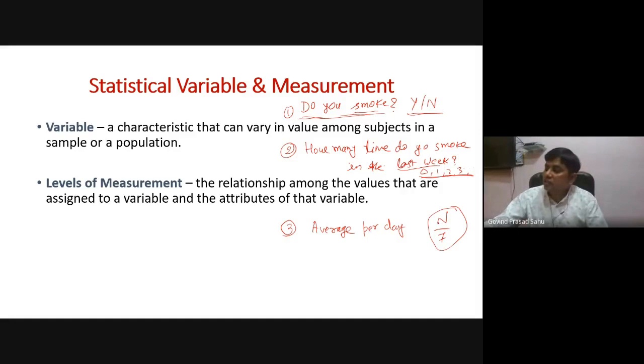Since it is n by 7, definitely the answer will be in decimal, it may be 3.2 or something like this. So again, the type of data value we are getting is a different one. For this, we have some sort of categorical data. Here we are getting integer type of data, and here we are getting some sort of continuous type of data.